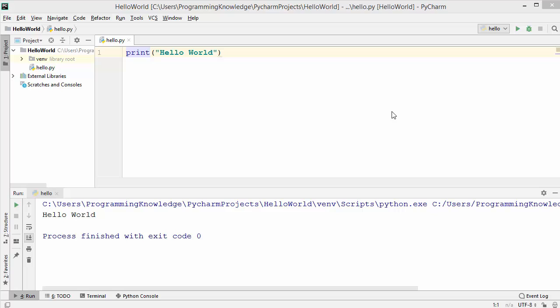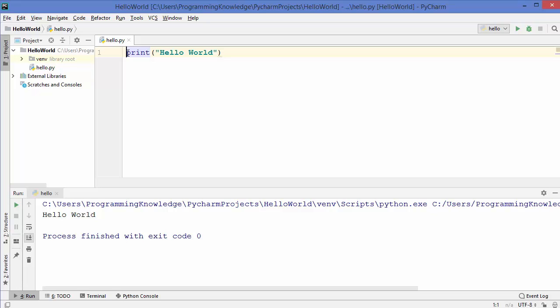But before that, I want to show you something, and that is how to comment your code in Python, or how to write a comment in Python. So for example, I have this line of code which is used to print hello world on terminal. Now for some reason I don't want to execute this line of code, so I can convert this statement into a comment. And how do I do this? You can just add a hash in front of your code and this makes your statement a comment. A comment means that now this line of code will not be executed by Python.